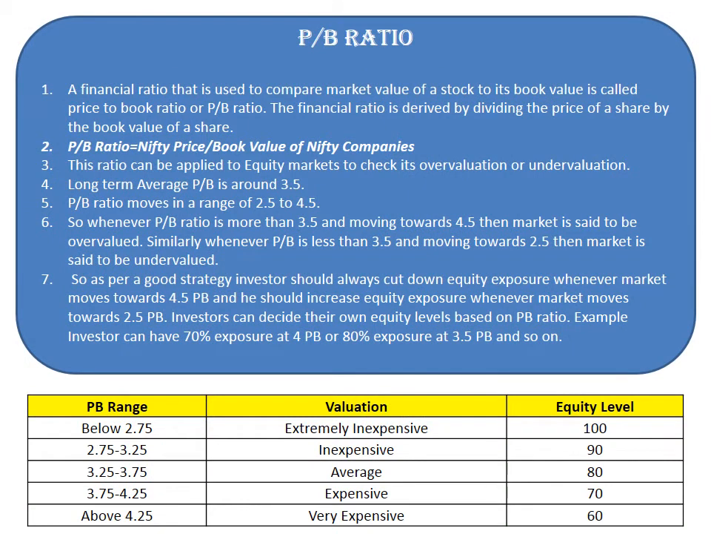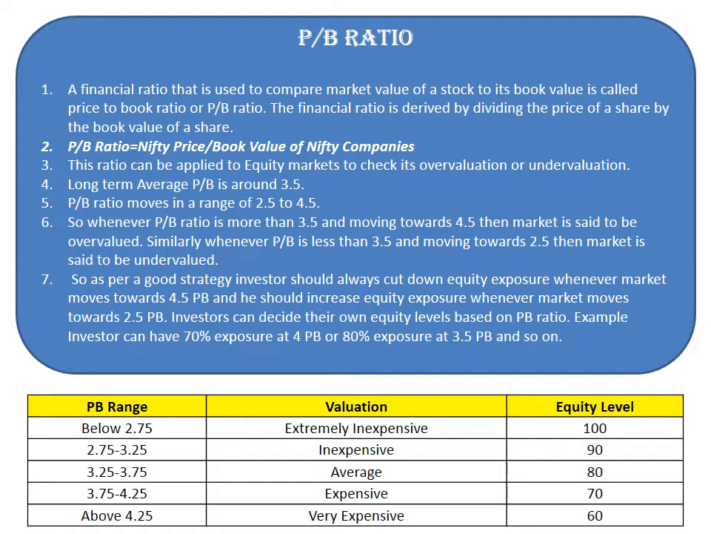P/B ratio. A financial ratio that is used to compare market value of a stock to its book value is called price-to-book ratio or P/B ratio. The financial ratio is derived by dividing the price of a share by the book value of a share. This ratio can be applied to equity markets to check its overvaluation or undervaluation. Long-term average P/B is around 3.5. P/B ratio moves in a range of 2.5 to 4.5.